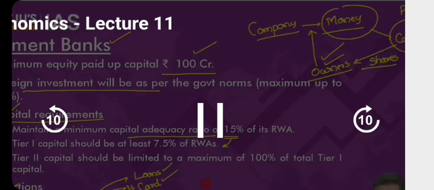Point number 3, they're also allowed to provide remittance services. What do you mean by remittances here? Remittances simply means a transfer of funds. They're also allowed to provide remittance services, that is, transfer of funds.